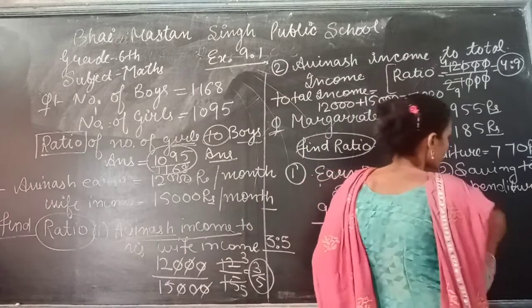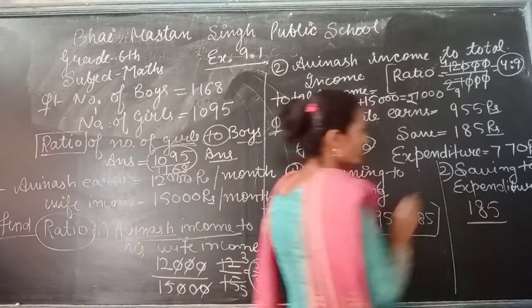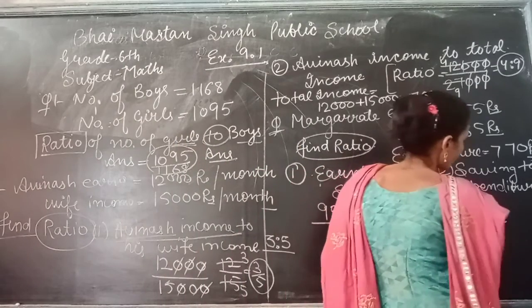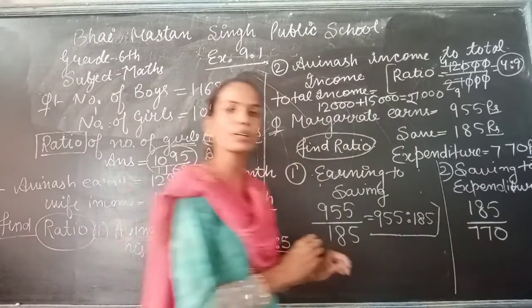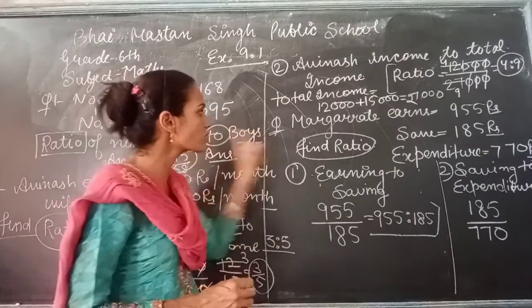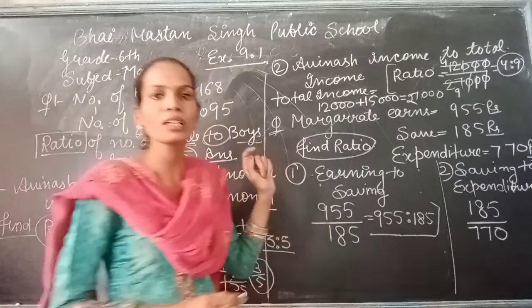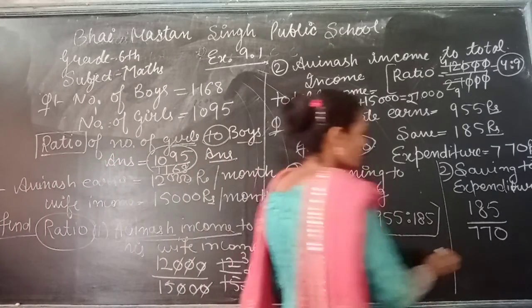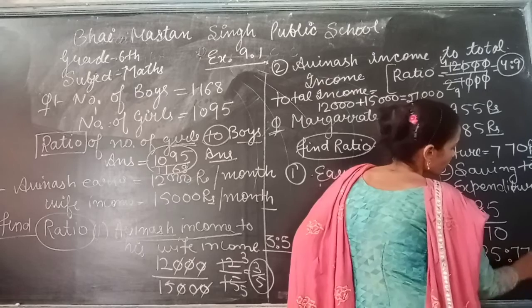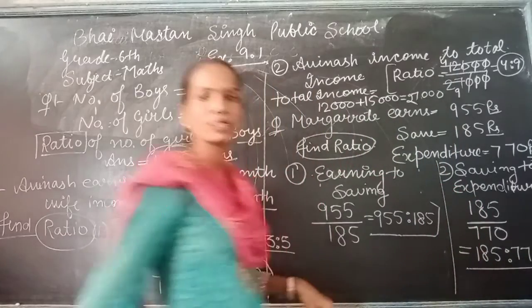Saving is 185, okay, and expenditure is 770. So this is a fraction, but we write it as a ratio because the question says find ratio. So the ratio is written with a colon in between: 185:770. Is it okay?